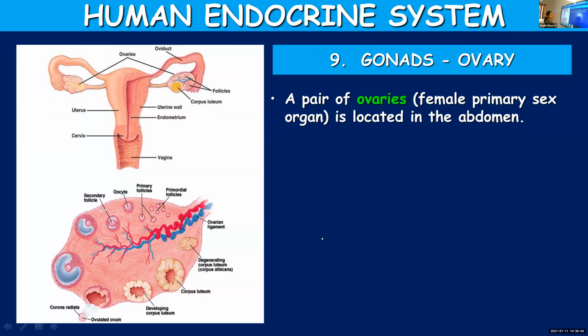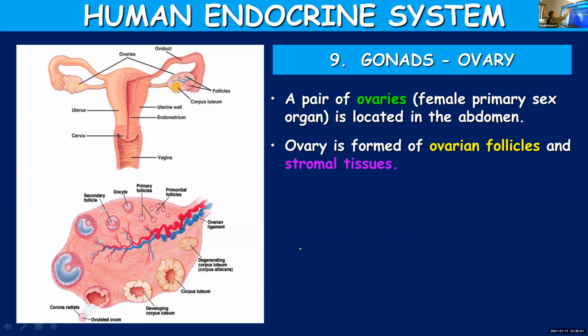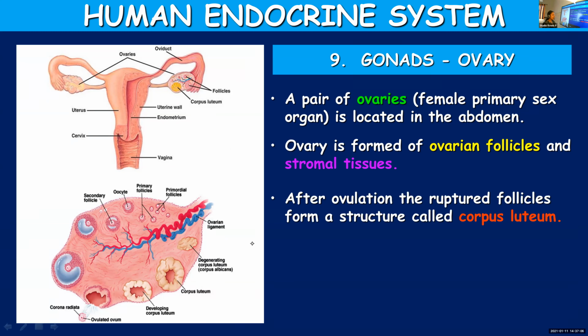A pair of ovaries, the primary sex organs found in females, are located in the abdomen. An ovary consists of ovarian follicles which gradually mature and form ova, and stromal tissues. Ovary is made up of ovarian follicles and stromal tissues. Once ovulation takes place, these ovarian follicles gradually develop, get matured and form Graafian follicle.